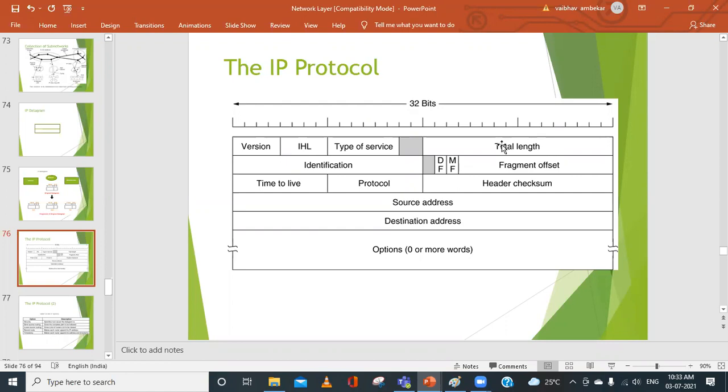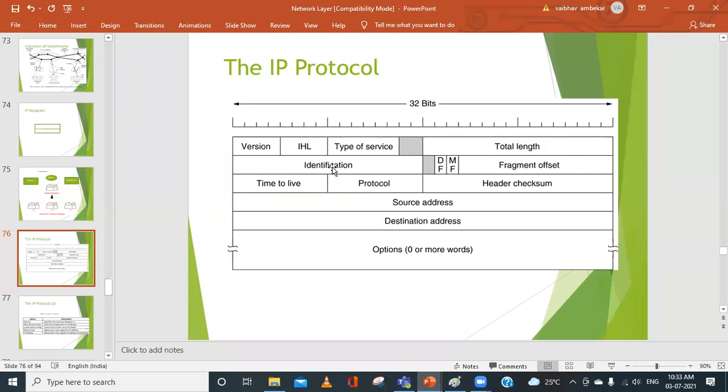220. So that 220 will be represented with what? 16 bits. Like I said, IHL is 20 bytes. The value is 20 bytes, but how will it be represented? It will be represented in terms of zeros and ones. So now when I say total length is 220 for the example, 220 will be represented with 16 bits. All the information will be in terms of zeros and ones. Remember, I can give a clearer picture in the next slide. So that is about the total length.